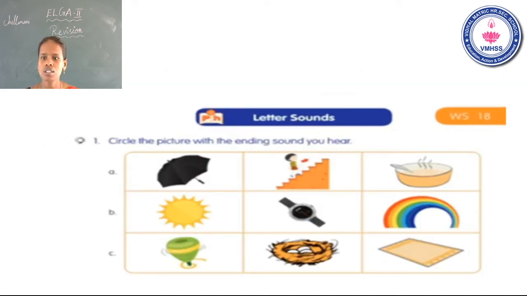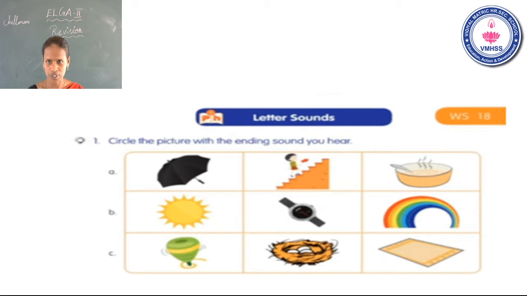Letter sounds. Circle the pictures with the ending sound you hear. Okay. Now I say one ending sound. You can circle the pictures correctly. Okay. Let me start. See the first one. That first ending sound is s. The ending sound is s.